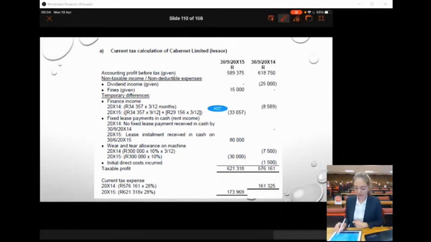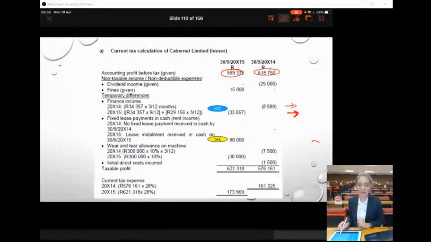We had to, first of all, say for accounting purposes, the 8589 and the 33057, that was the finance income for the 2 financial years that we are now going to deduct to get rid of it, because these finance income amounts were included in my accounting profit before tax. So now we deduct it to eliminate it. And then we say, okay, what was the tax treatment? The tax treatment is we are taxed on the lease payment amount. Remember, in 2014, we have not yet received a lease payment. That's why it's 0 over there.